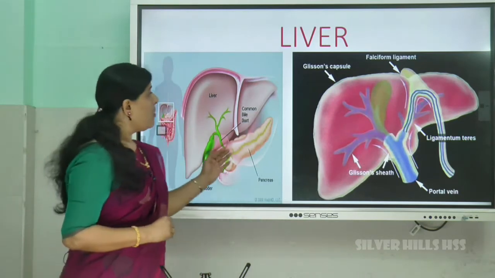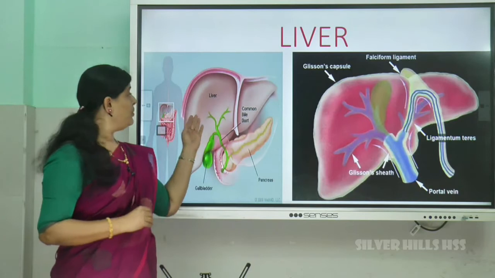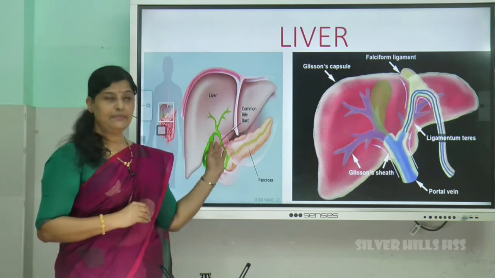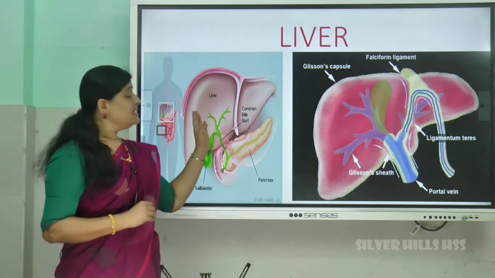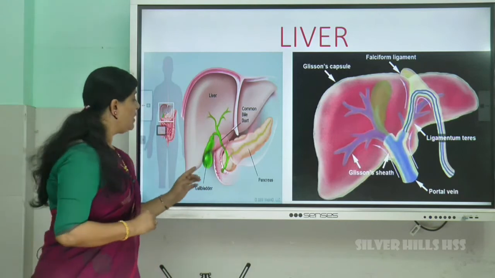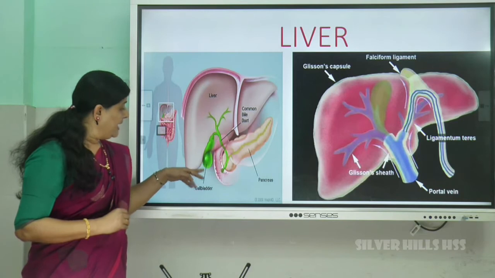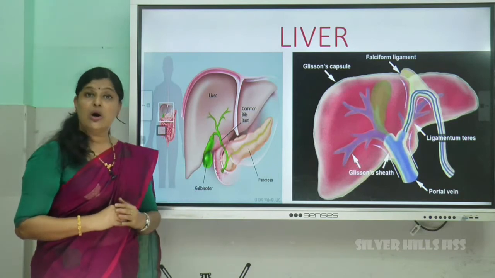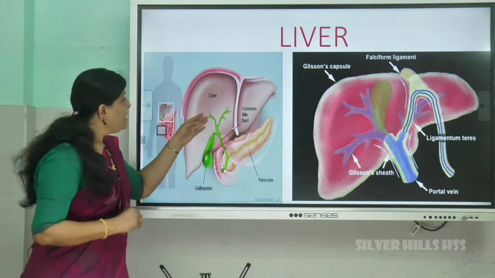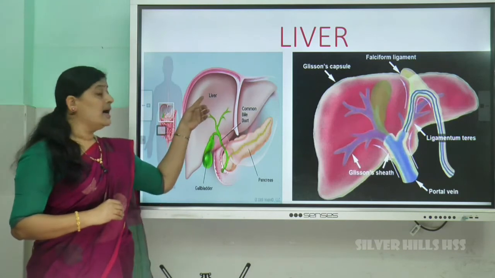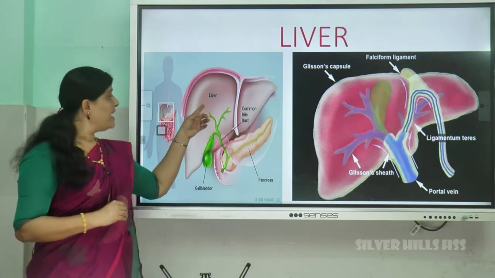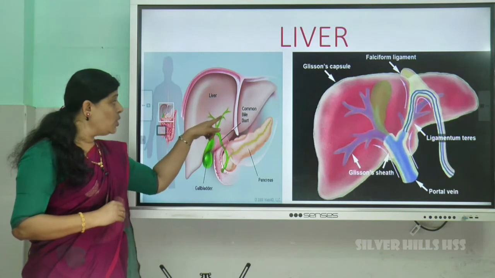Now, I told you bile is produced by the hepatic cells. Right? Now, this bile is stored in another organ. You can see here a green colored organ which is called the gallbladder. So, here you can see that the bile secreted by the liver goes through a duct.